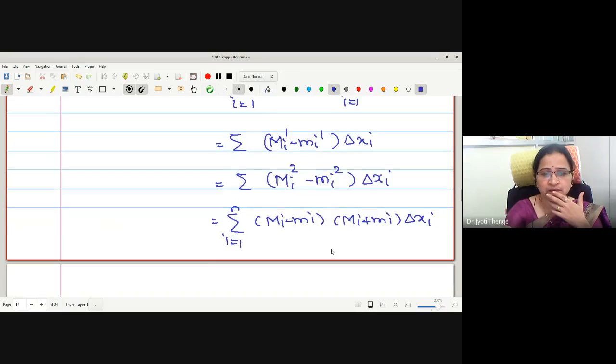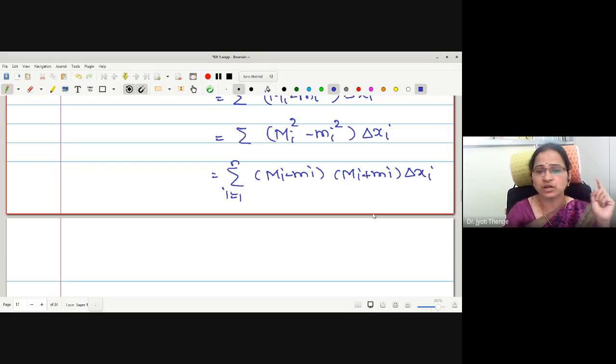Okay. Next step, now we are going to establish the bound for this capital Mi plus small mi, because this capital Mi minus small mi into delta xi finally will generate UP mod f minus LP mod f. But what about this term? Anyhow, I want to remove this term from the summation.